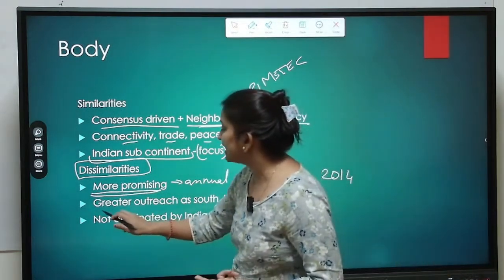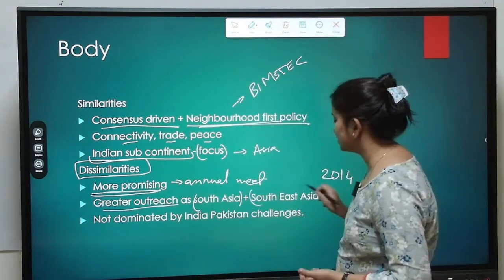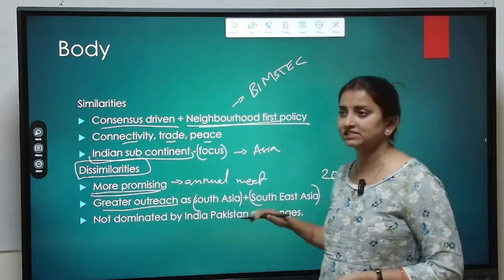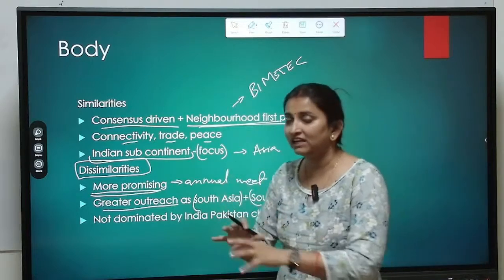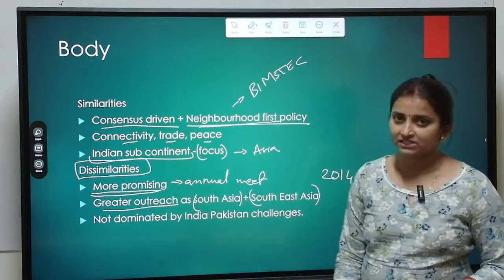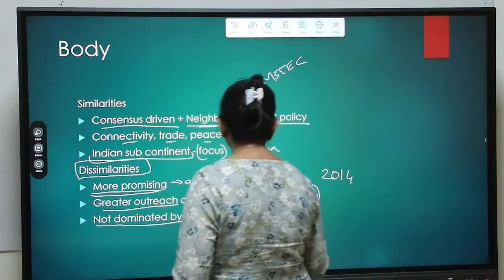Plus, BIMSTEC has greater outreach, as it consists of South Asia plus Southeast Asia, as we discussed. It is also including Malaysia and Thailand, and thus all the problems and benefits of Malaysia and Thailand are also being catered to under this organization, BIMSTEC. And it is not dominated by the India-Pakistan challenges.